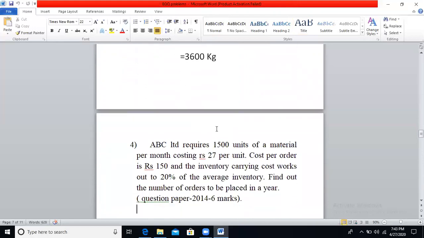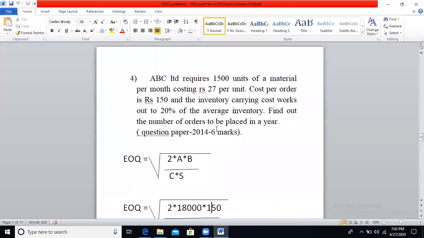The next problem is: ABC Limited requires 1500 units of a material per month, costing rupees 27 per unit. So 1500 units per month they have given. You have to convert it into annual. Cost per unit of material will be rupees 27. Cost per order will be 150. Buying cost per order will be 150, and inventory carrying cost works out to be 20% of average inventory. So you have to calculate 20% for the storage or carrying inventory. Find out the number of orders to be placed in a year.